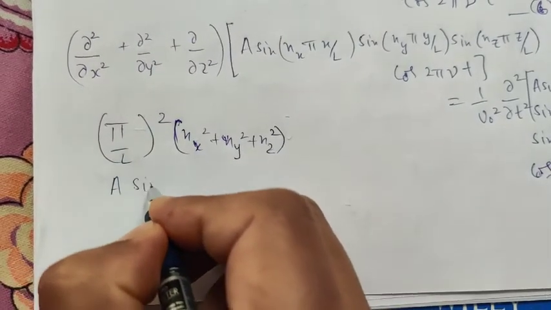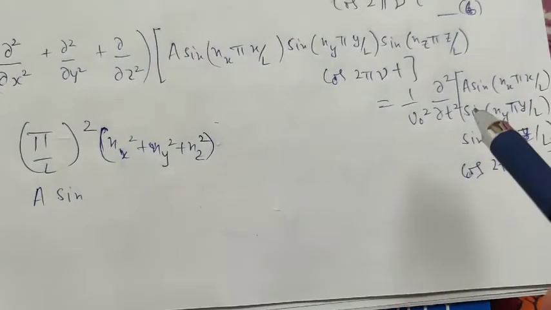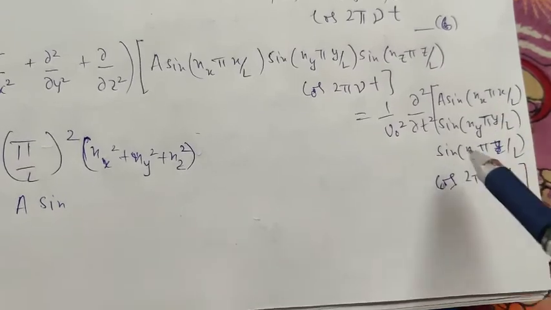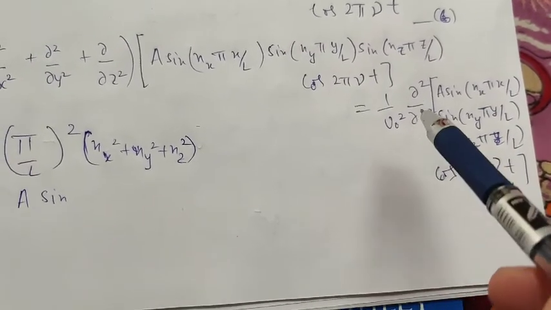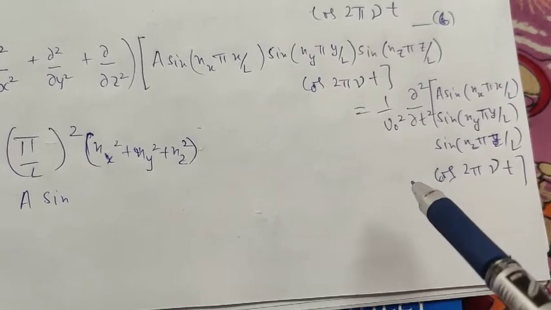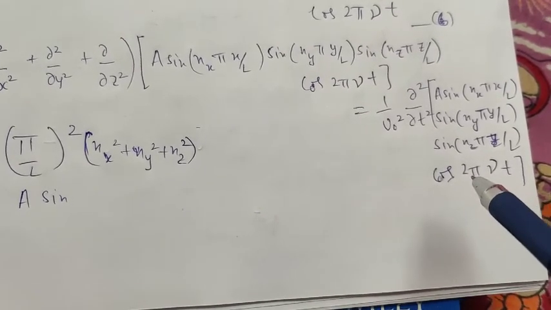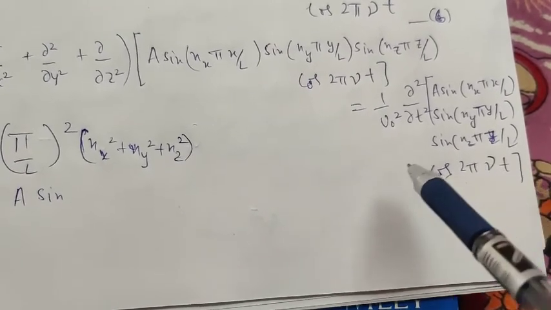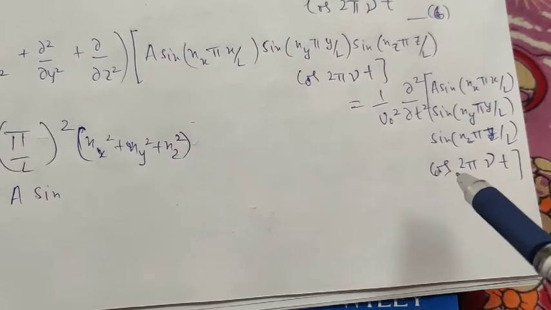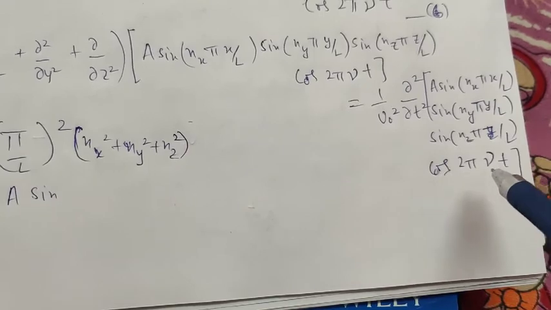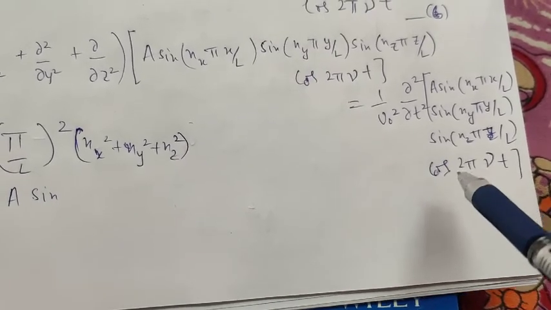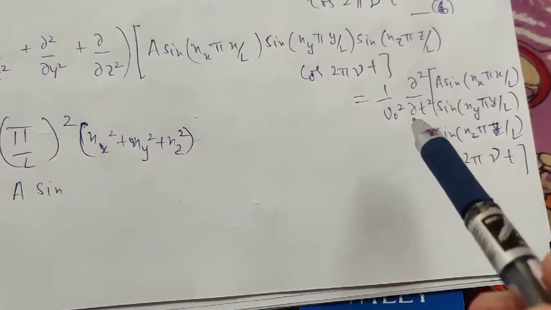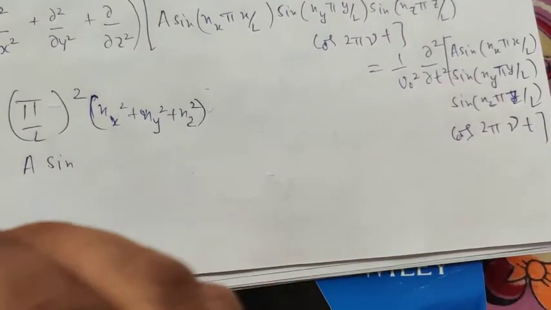This will be sine, so I will write this, and on this side, because all of this is independent of t, it will be differentiated twice. So this will be minus sine of this term, and because they are the coefficient of t, this will be 2 pi into nu, and when it is differentiated twice, this will be sine of this term, multiplied into this term. This will be 4 pi square into nu square divided by v naught square. So I will simplify this.